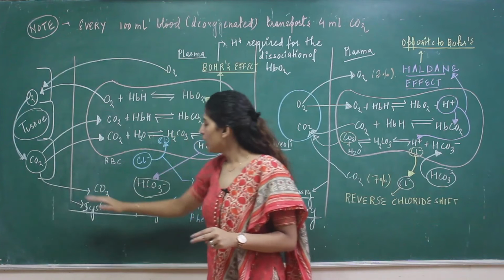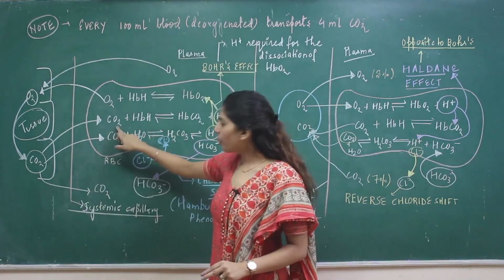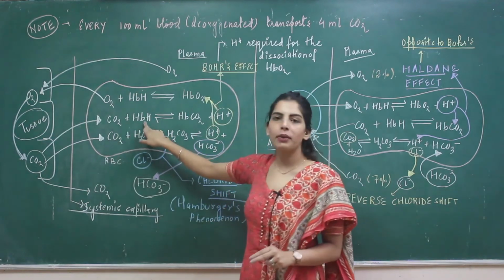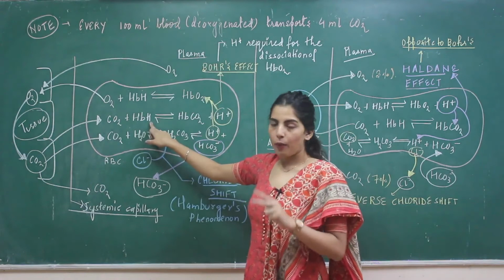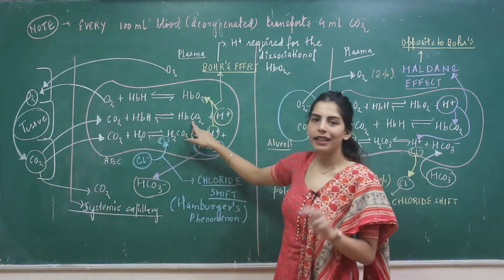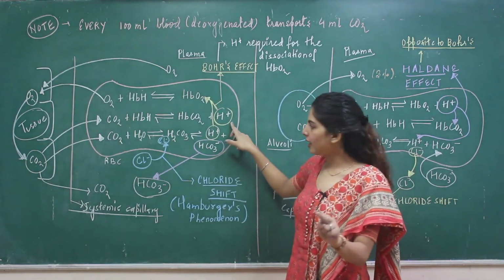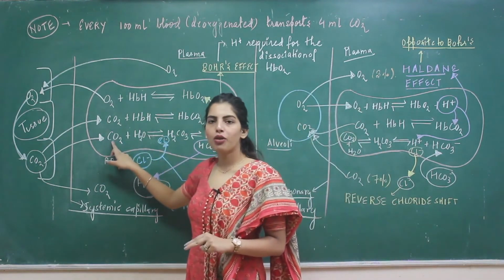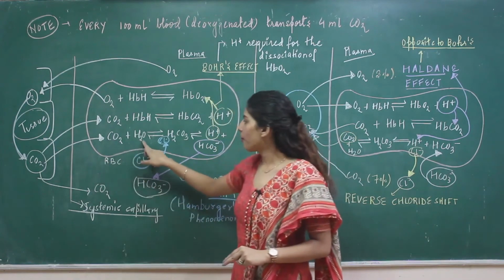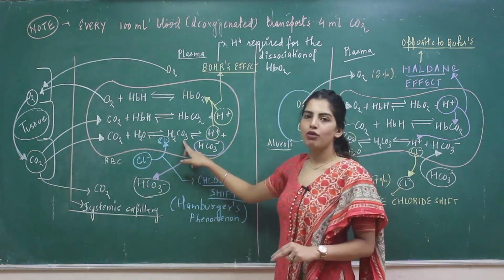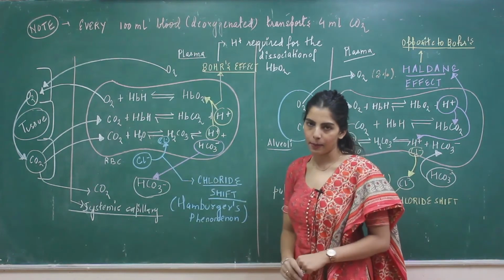Now CO2, some part, 7%, directly diffuses in the plasma. 20 to 25% is combining with hemoglobin, which is usually present as HbH. When it combines with hemoglobin, it forms HbCO2 and one hydrogen ion is released. Is it clear? The maximum percent of CO2, we have done this reaction in presence of carbonic anhydrase combining with water, forming H2CO3, releasing H plus ions and HCO3 minus.